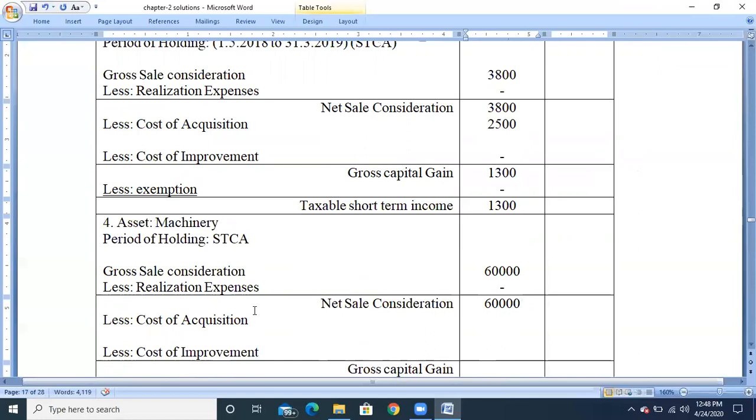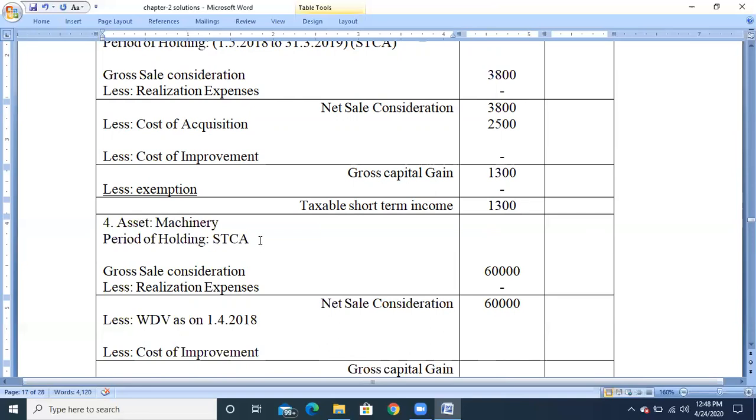From that, cost of acquisition. So here the cost of acquisition will be replaced by the written down value as on 1/4/2018, because the machinery is a depreciable asset.